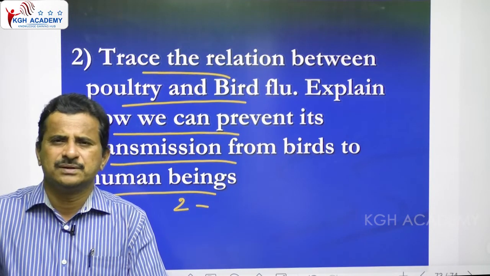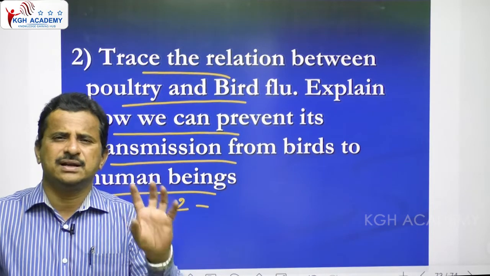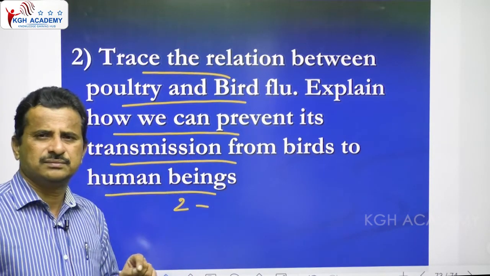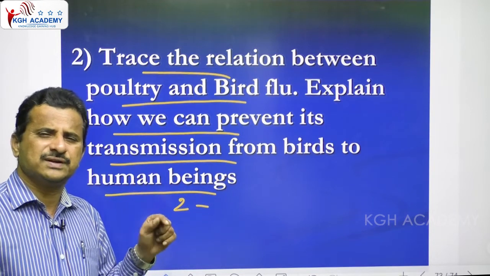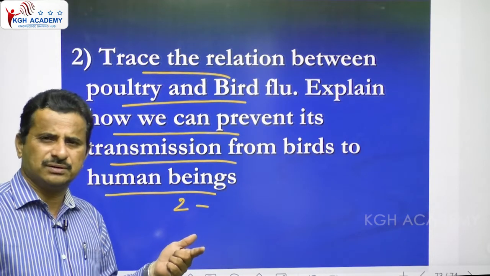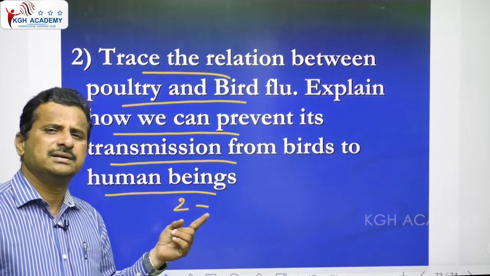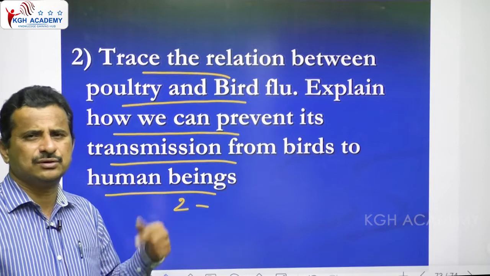That's why there is a direct relation between poultry and bird flu, because the bird flu virus is first present in poultry birds like turkey, hen, etc., and it transmits from birds to humans.